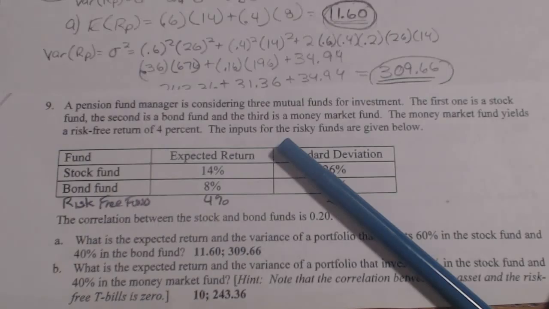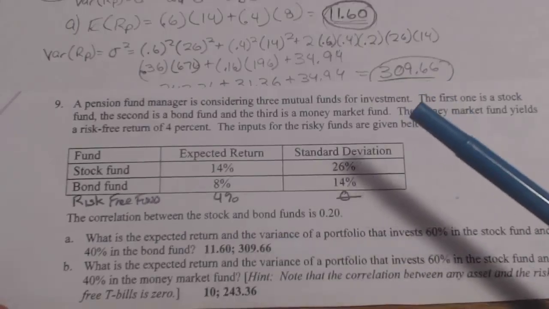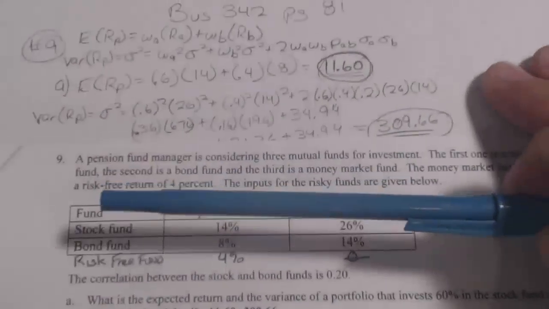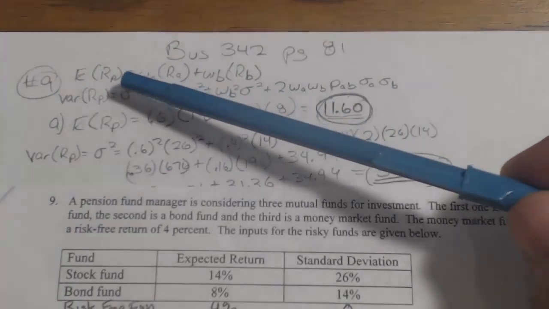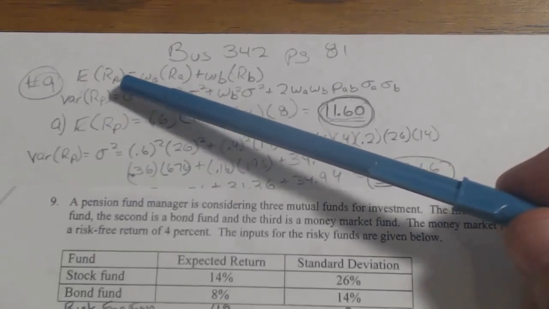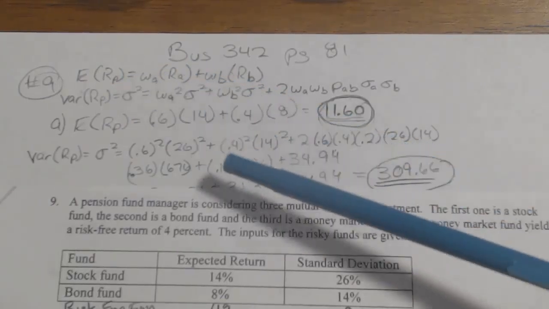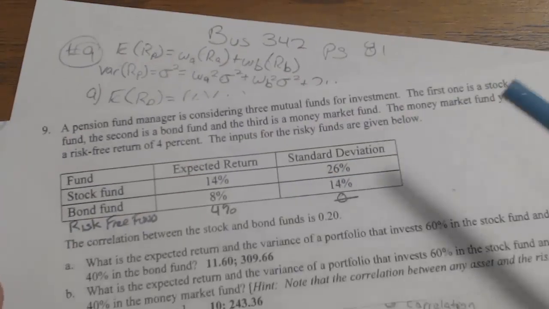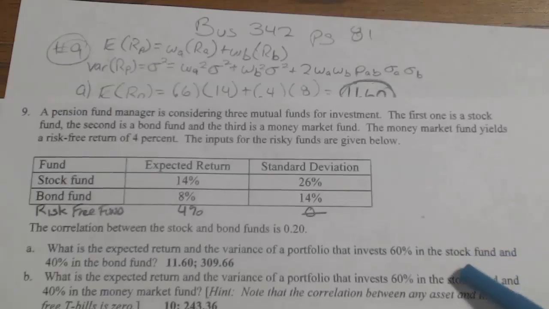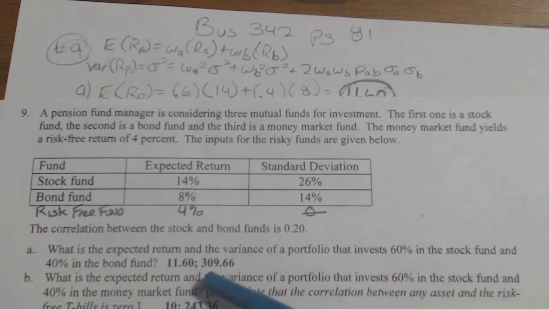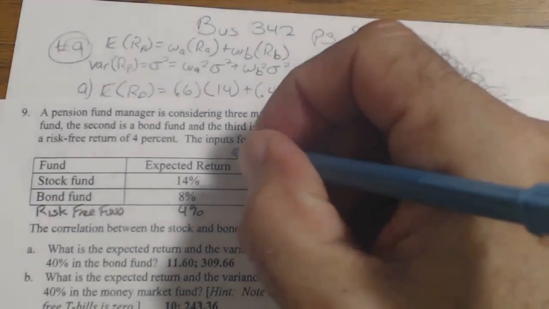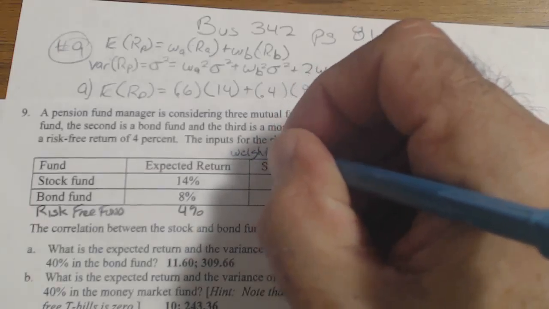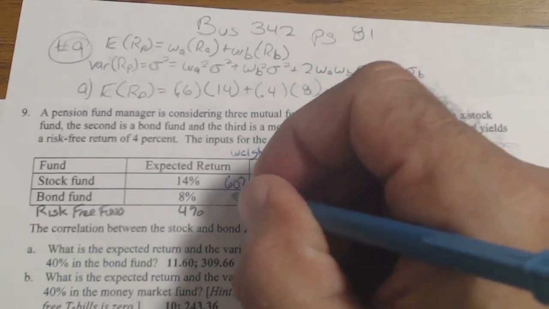Okay, so we're going to use that formula to figure out the variance of the portfolio and the expected return. So the first thing you need to do is figure out the expected return of the portfolio. The expected return of the portfolio, that's P, is the weight of A times the return of A. So in this case, they told you that we're going to go with 60% in the stock fund and 40% in the bond fund. Okay? So if you put the weights up here, it's 60% and 40%.